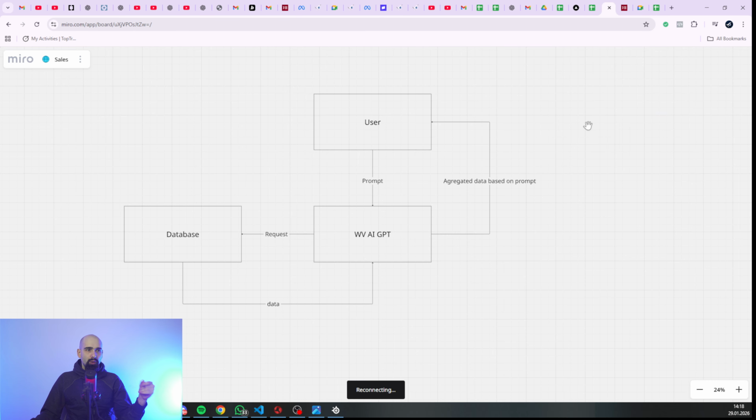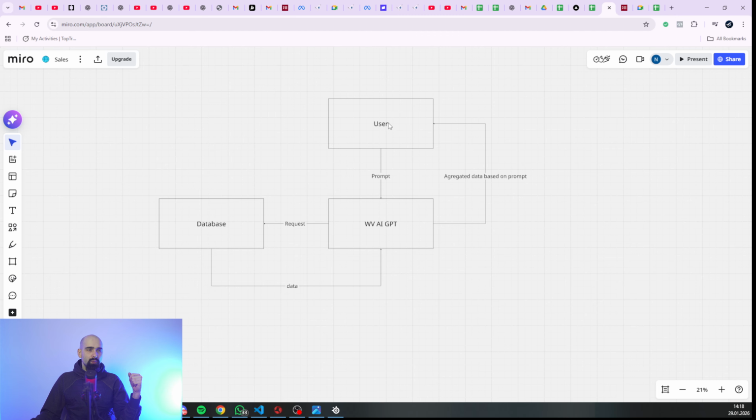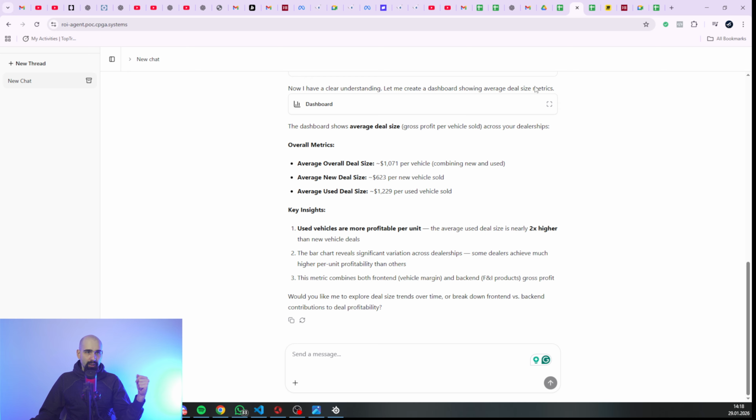How does it work generally? So here is a Miro diagram I made. Users write a prompt, and it moves into our solution. We made this solution integrated directly to the client's database. I will explain later why we need this. We make a request to the user's database, receive the data, make aggregation based on the prompt, and return back to the user the same thing as you can see.